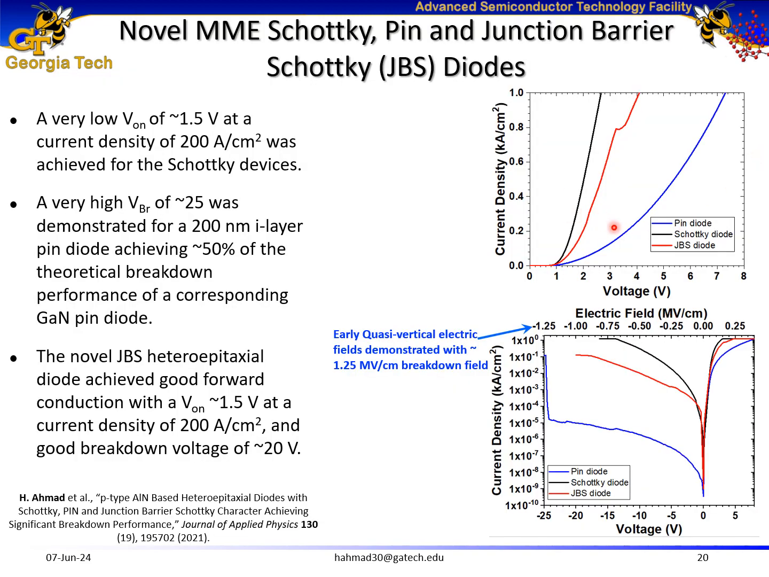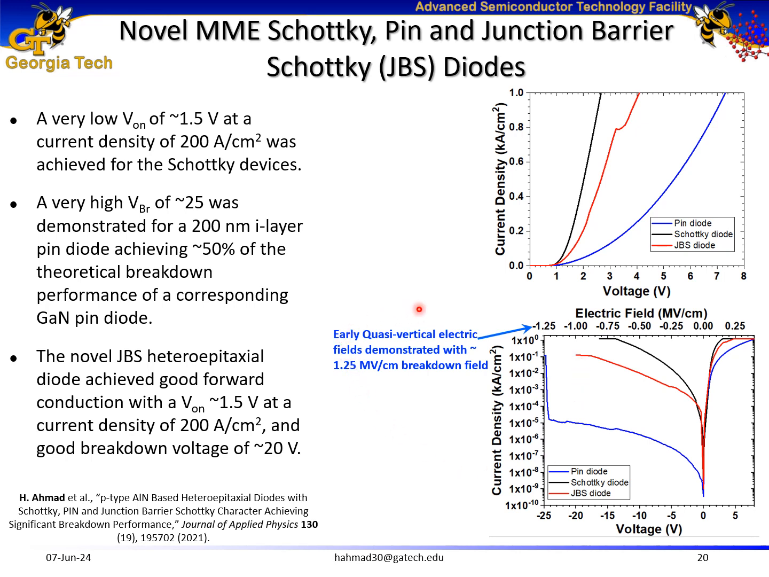Here I am showing the JV characteristics, both forward and reverse, of these diodes. These are representative figures. We see that for the Schottky diodes we observe low turn-on voltage but also low breakdown performance. For the pin diodes we see high turn-on voltage and high breakdown performance. And for the junction barrier Schottky diodes, we achieve a low turn-on voltage of 1.5 volts and a high breakdown voltage of approximately 20 volts.